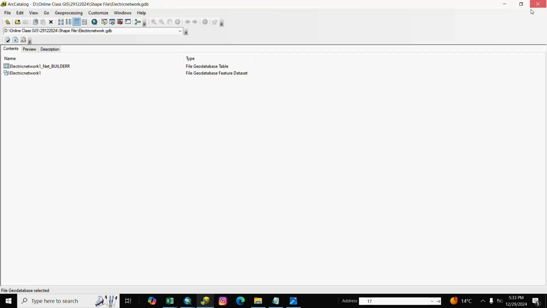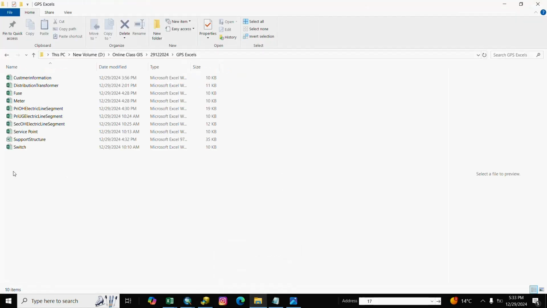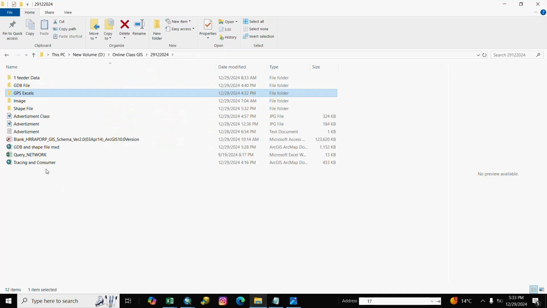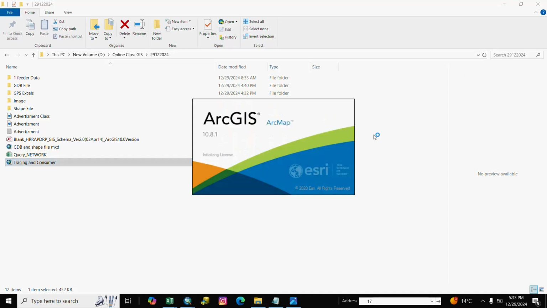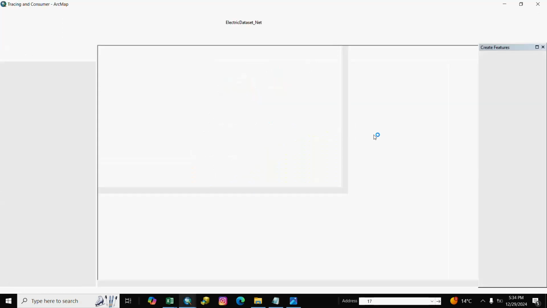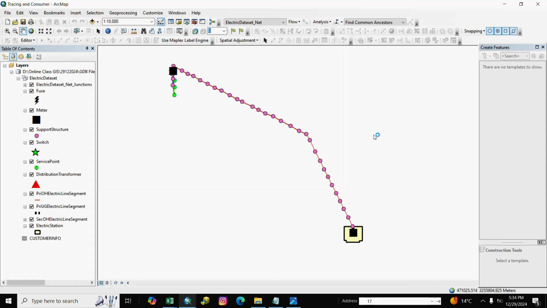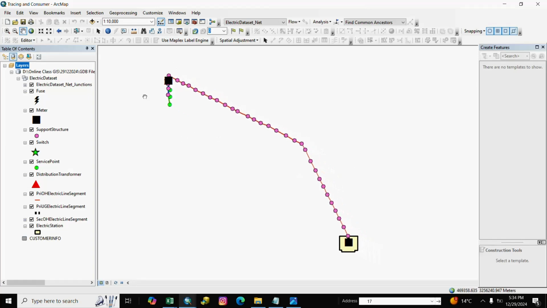After finish, we close it and open. We already made a MSD, we open it. Here is our network.